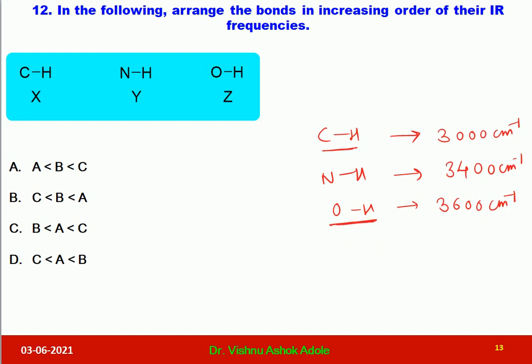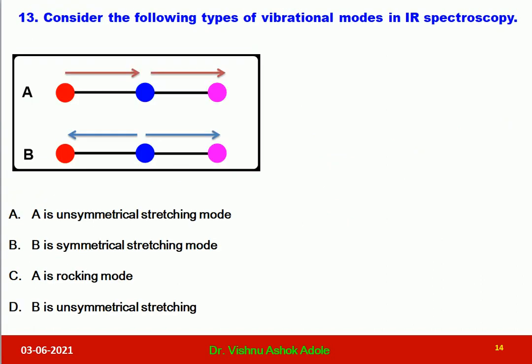Now here if we see these frequencies, you can easily guess which one is having more frequency, and we can arrange in the increasing order of IR frequency. Here it is A, B and C. So C is having greater frequency than B, which is in turn having more frequency than A. If they ask you CH, NH, OH, OH is having more frequency than NH and NH is having more frequency than CH. In this way you have to solve this question. Let us go for question number 13.